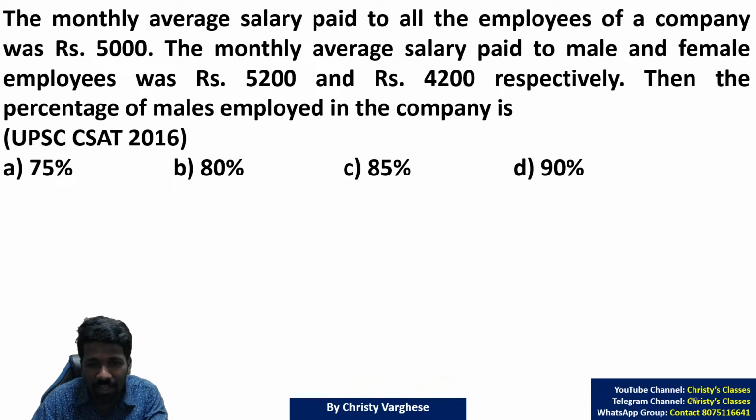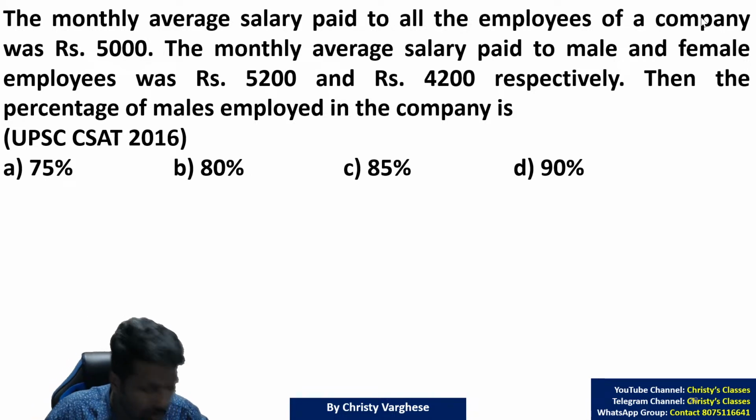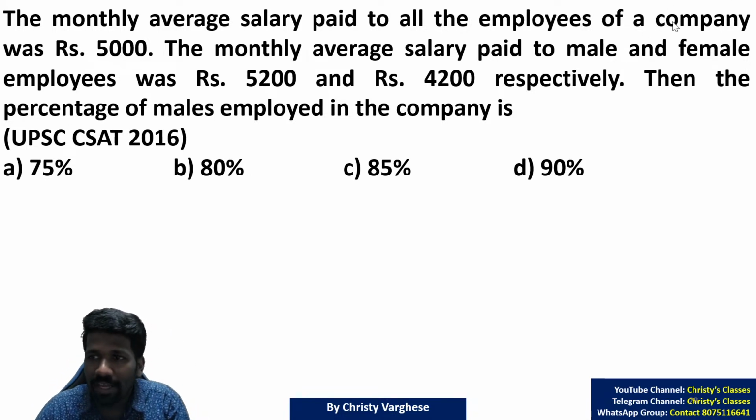Yes, this chapter is Mixtures and Alligation. These are all mixtures: mixtures of money, mixtures of height. In the first example we discussed, it was a mixture of the heights of people. So here it is a mixture of money. All these are mixtures. I hope many of you got the correct answer. Very good. So I will explain.